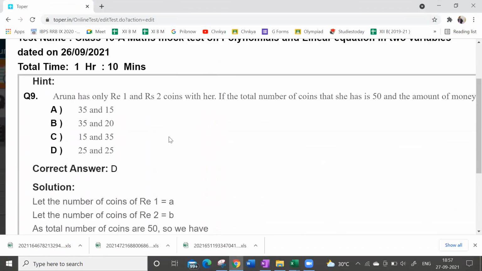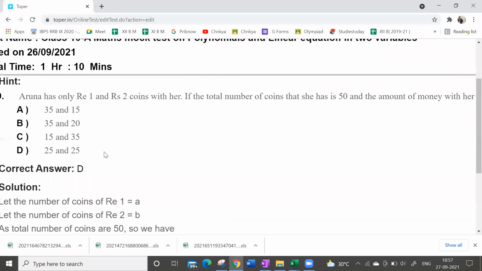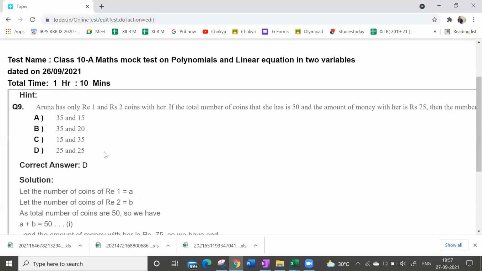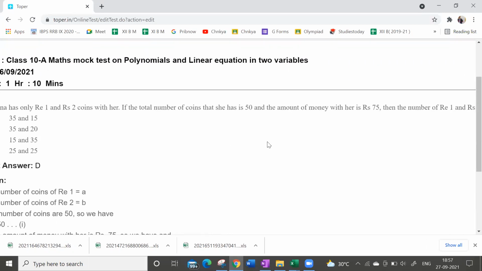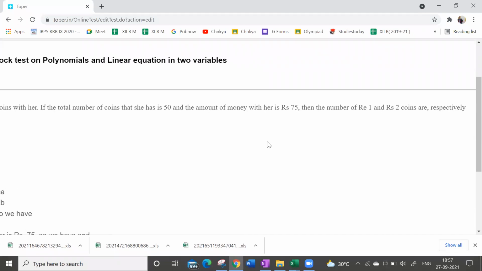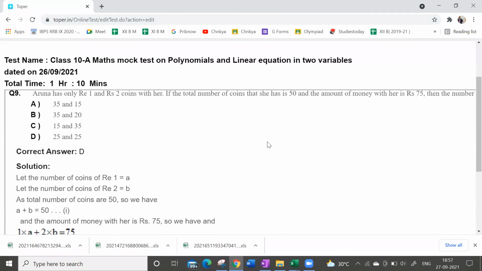Next. Aruna has only 1 rupee and 2 rupee coins with her. If the total number of coins that she has is 50 and the amount of money with her is 75, then the number of 1 rupee and 2 rupee coins, how many? I got it correct. Very simple, guys.